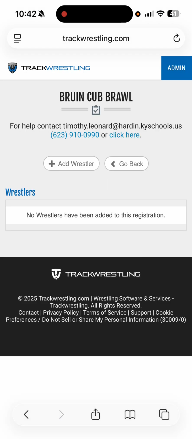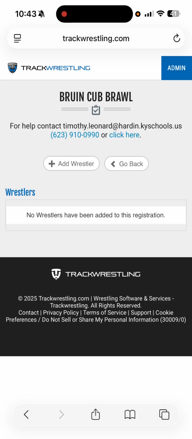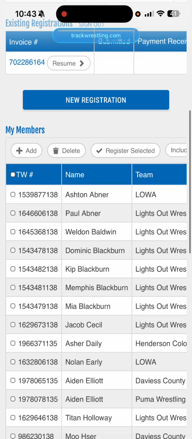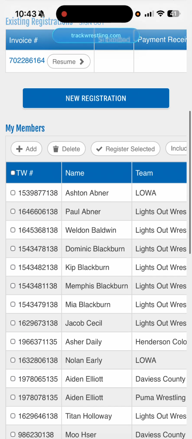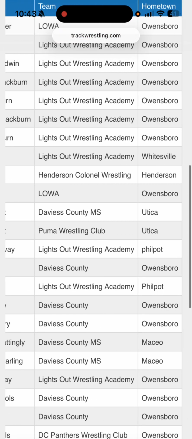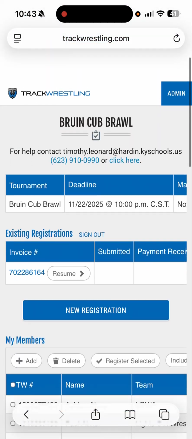If you wanted to just add a wrestler, so let's go back and let's get out of here. Like I'm not going to register anybody. You're going to click New Registration. Again, all these kids are just showing up because they're with either Davis County, with Lights Out, or I've claimed them as far as an athlete profile here. You're going to click New Registration. You're going to add new wrestler.